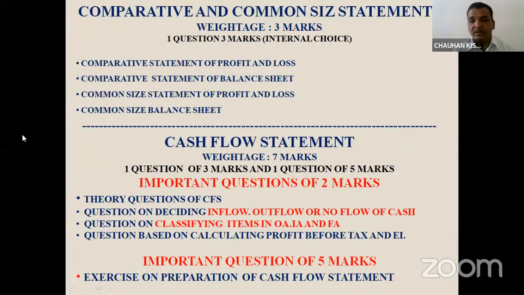Most likely questions of 2 marks are, you have to decide inflow, outflow, or no flow of cash, and classifying the items into operating activity, investing activity, and financing activity. They can give you the transaction and they can ask you, where will you show it? Whether you will show in the operating, investing, or financing. And we have one question of 5 marks based on the cash flow statement. So this is all about the important topics.